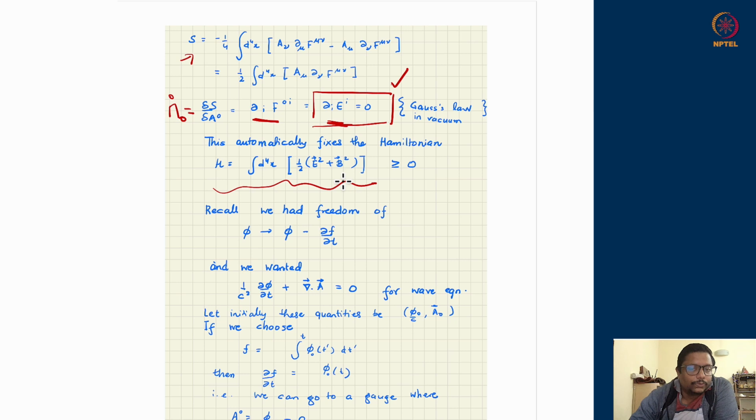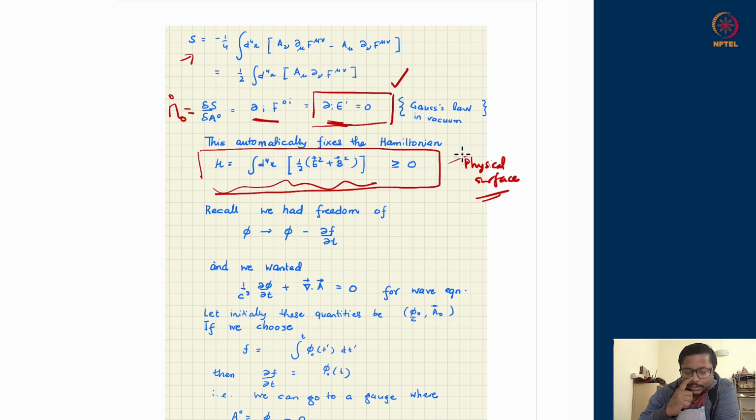So at least on the physical surface, I am guaranteed to get a meaningful Hamiltonian, and therefore I should not be worrying about the negativity of the Hamiltonian, which bugged me in the Dirac fields case or spinor field case. Okay, so from now on we will work with this Hamiltonian rather than the previous terms, ensuring that on the physical surface we are doing the business.